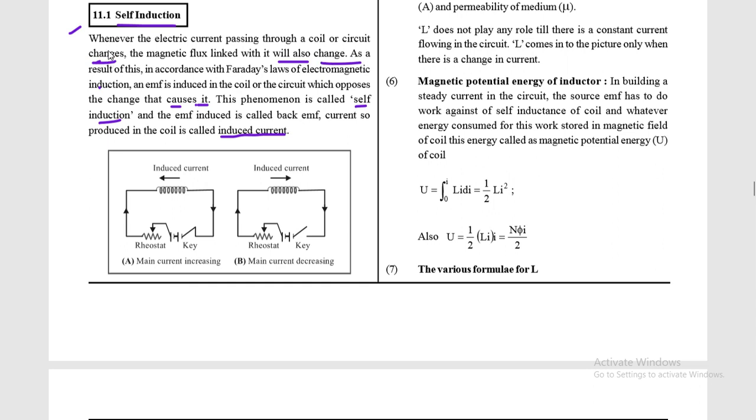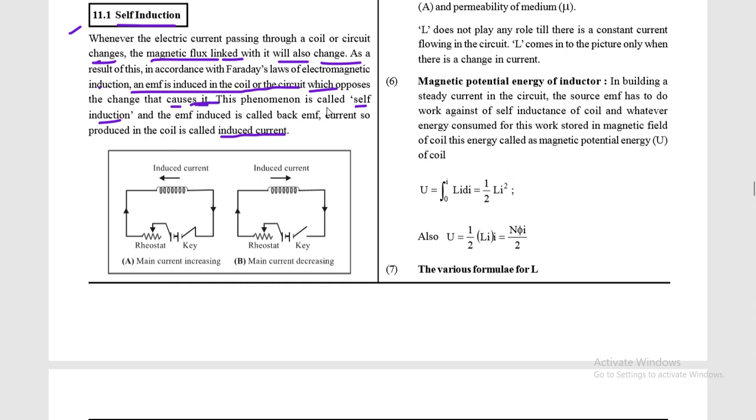So you know that this current produces a magnetic field, and because this current is variable, it produces a variable magnetic field. So the magnetic flux linked with the coil also changes. As a result, in accordance with Faraday's law of electromagnetic induction, an EMF is induced in the coil. Since there is a variable magnetic flux, there must be an induced EMF in the coil, and this EMF is such that it opposes the change that causes it, according to Lenz's law.